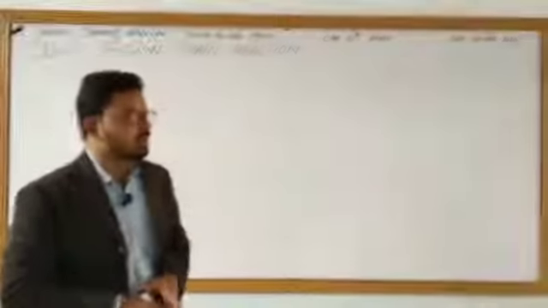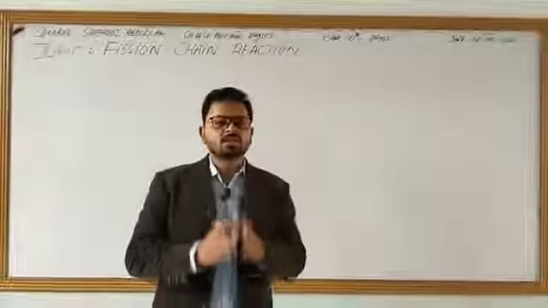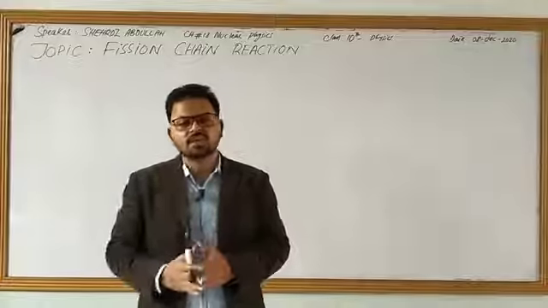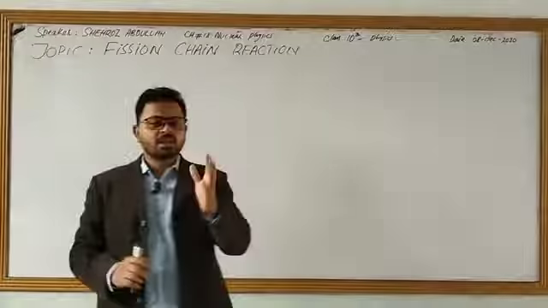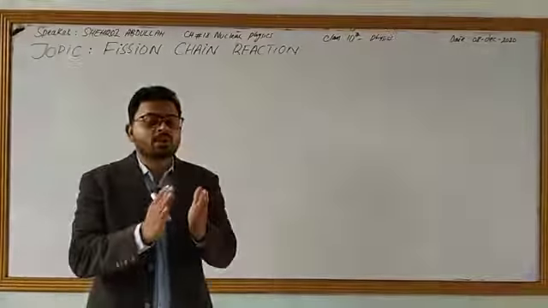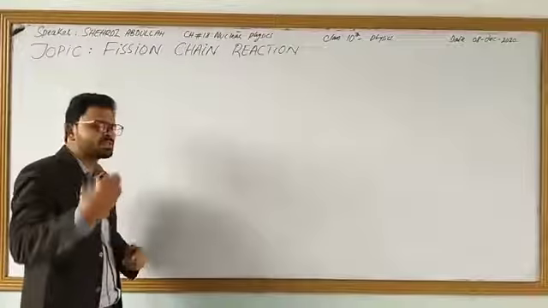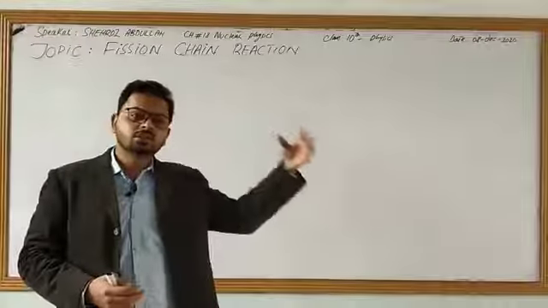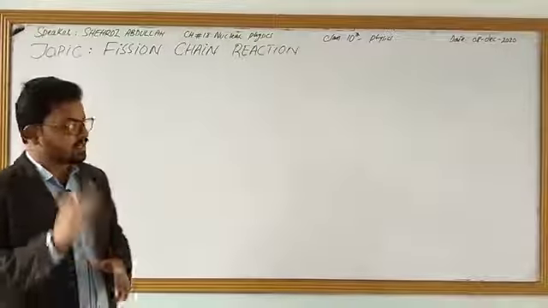So, nuclear fission. If you remember in the previous topic, we discussed that nuclear fission was the process in which a parent nucleus or heavier nucleus converts itself into lighter nuclei, or nuclei of an intermediate size, with the release of 3 neutrons and a large amount of energy. This was the whole process in which a parent nucleus split into daughter nuclei or lighter nuclei, and the process of splitting was started by slow moving neutrons falling on the parent nucleus. This was done in the previous lecture. In today's lecture we will discuss fission chain reaction.